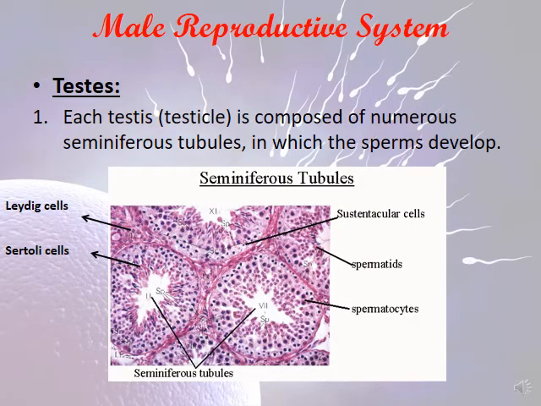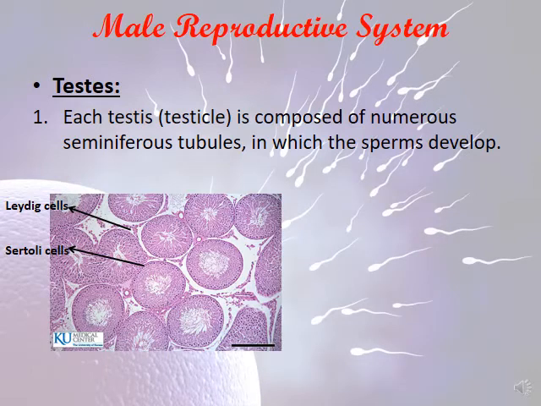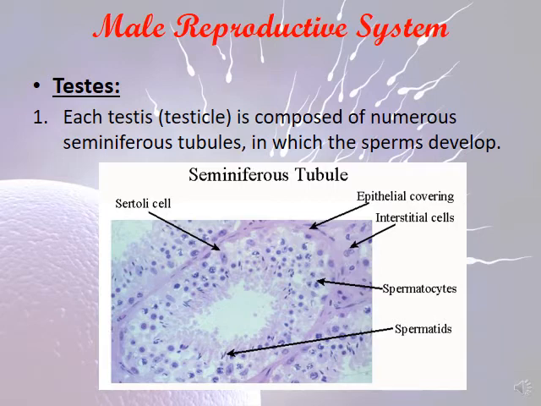Each testicle is composed of numerous seminiferous tubules in which the sperms will develop. We have Leydig cells, and we're going to learn about their function, and about Sertoli cells. This is the figure showing the Leydig cells, Sertoli cells, and seminiferous tubules, and we're going to talk about this in detail.